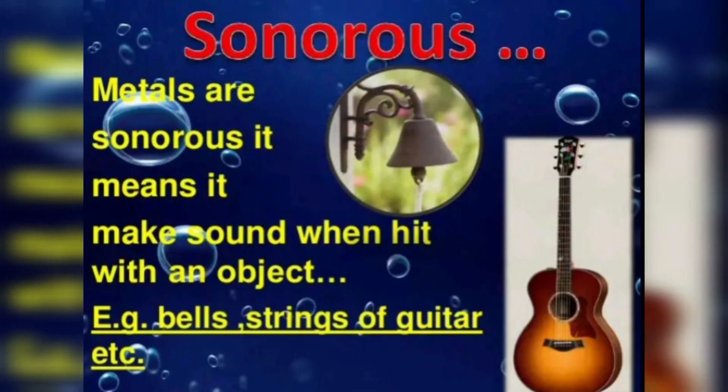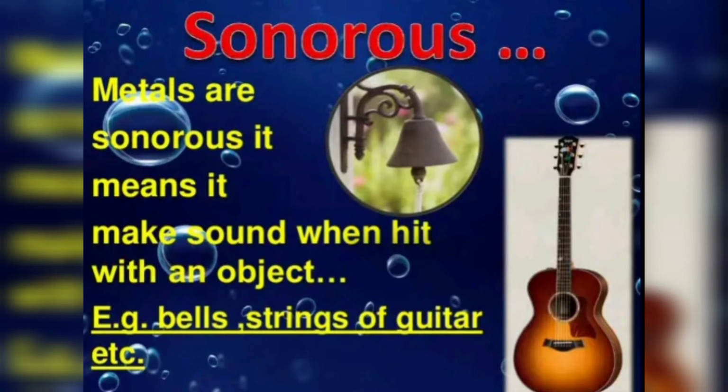Next property is sonority. Do you know the meaning of sonority? Metals make a ringing sound when beaten or hit by a hard object. That property is known as sonority. The definition: the ability of metals by which they produce a special ringing sound when they are hit by a hard object is known as sonority.